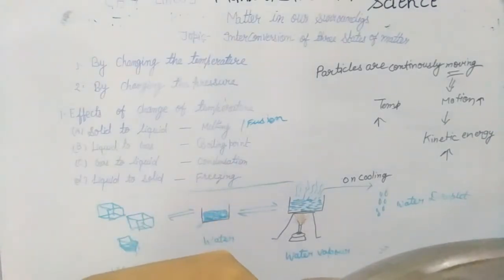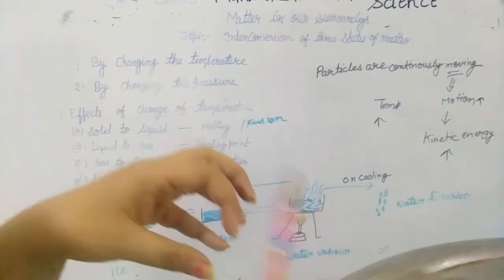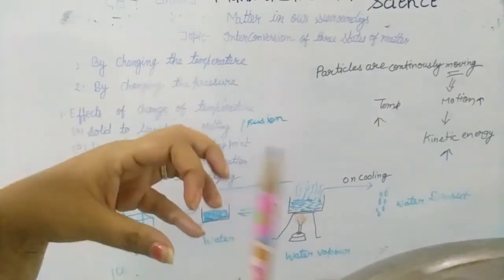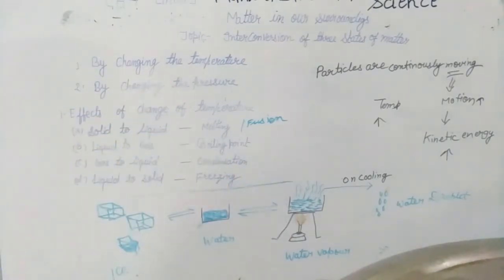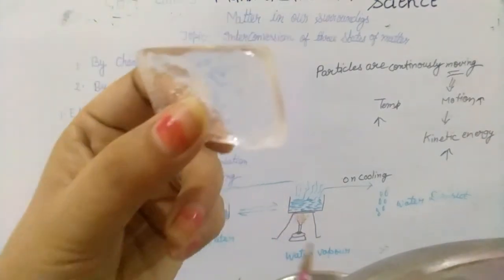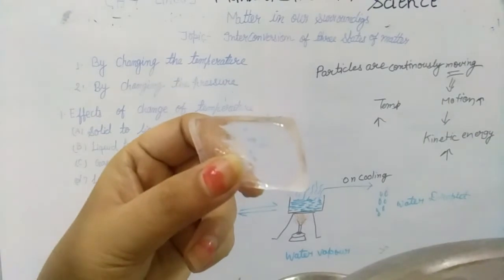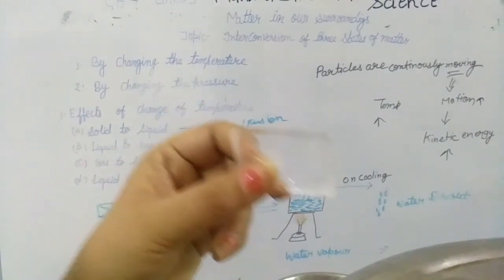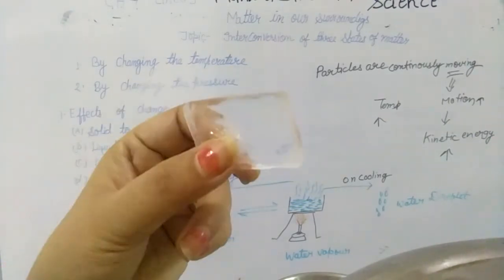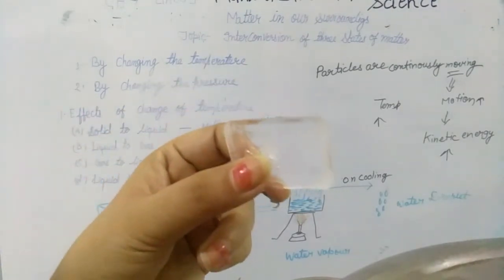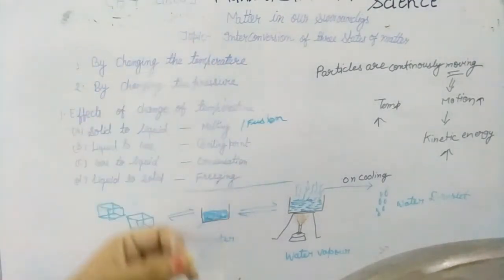Last is freezing, liquid to solid. If you keep this water in the refrigerator for some time, you can see this water is converted into ice form. It is a solid state. So these three states of matter are interconverted to each other.